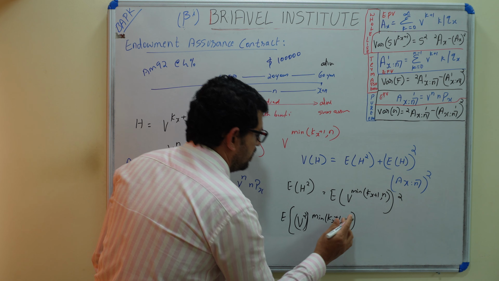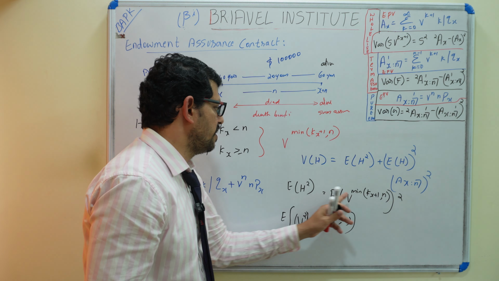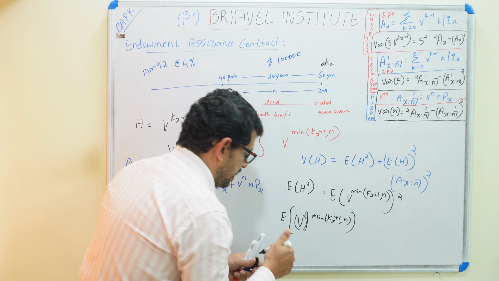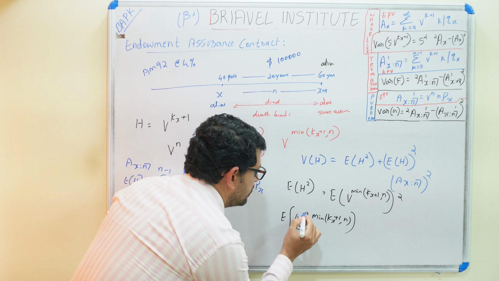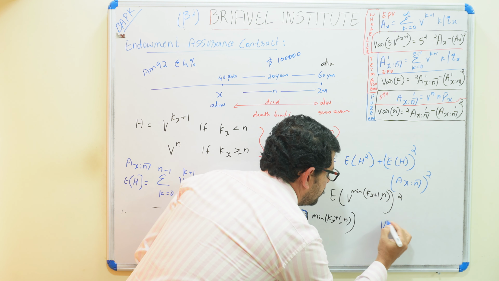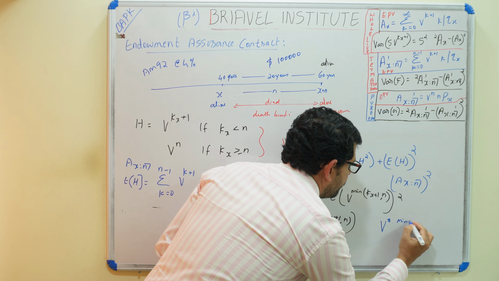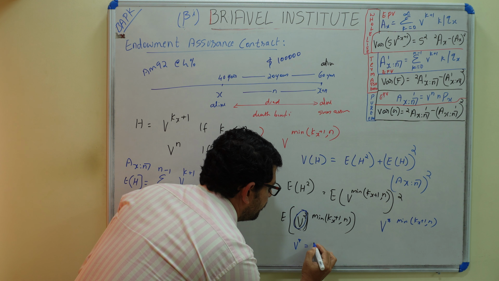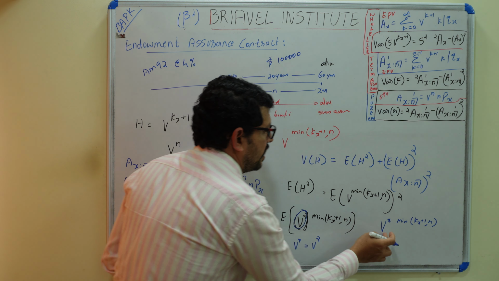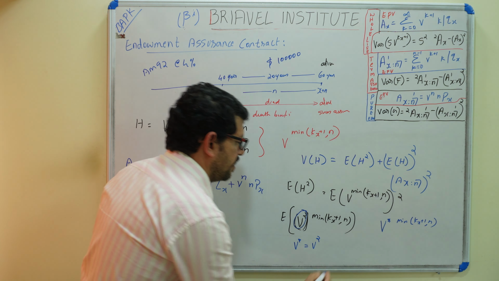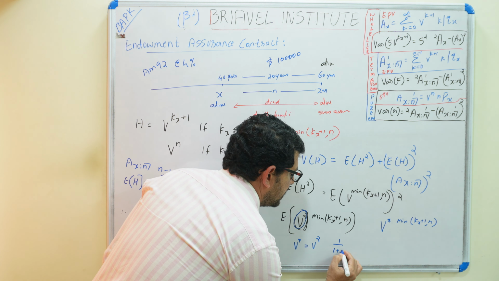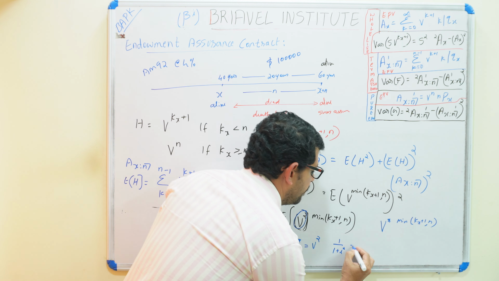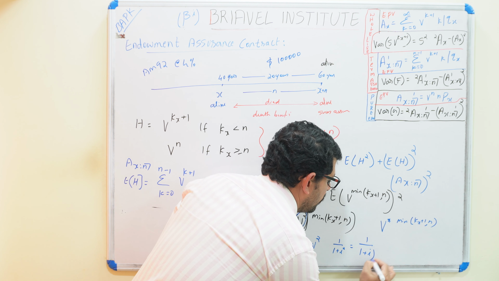This is a small bracket, this is a big bracket. The square is taken to here: v square, then the minimum of K_x plus 1. So this term, v square, we are writing as v star. So here it is v star to the minimum of K_x plus 1 and n. So v star is equal to v square, because instead of v square we are writing v star. So it is 1 divided by 1 plus i star, which is equal to 1 divided by (1 plus i) whole square.